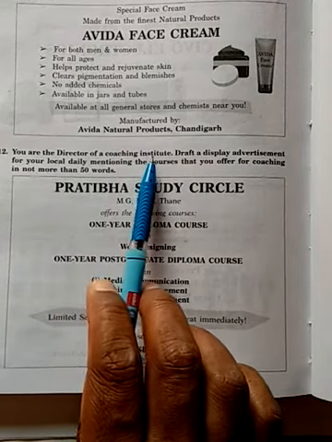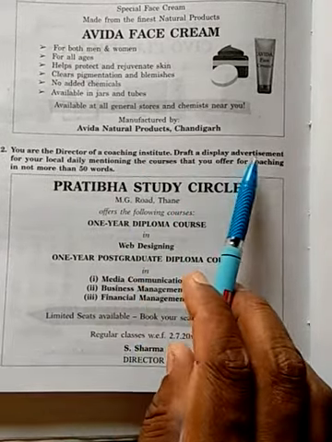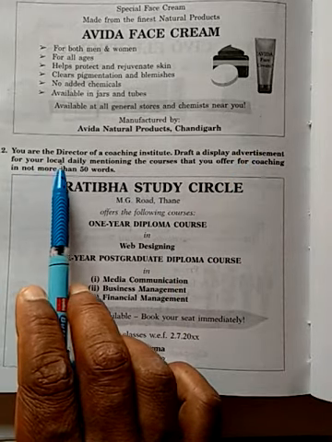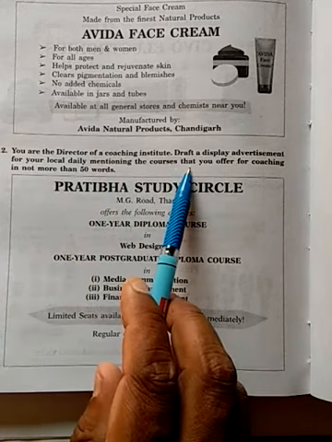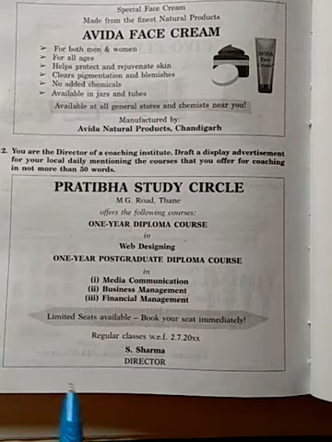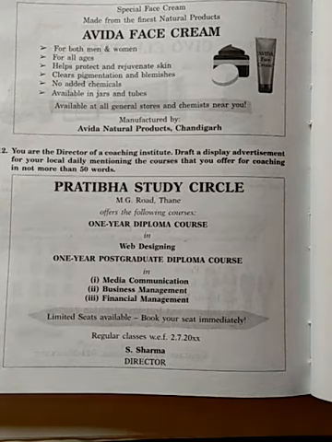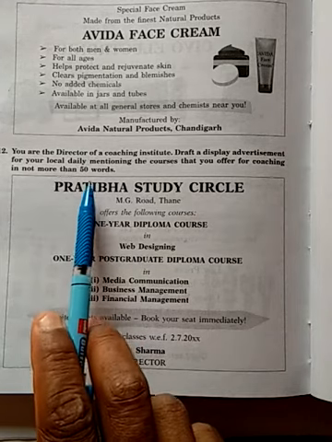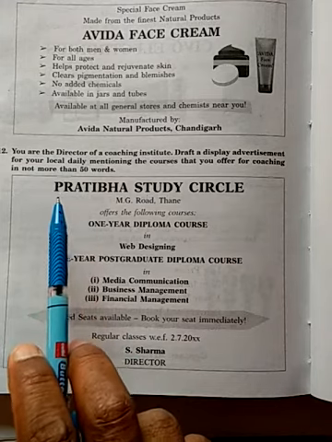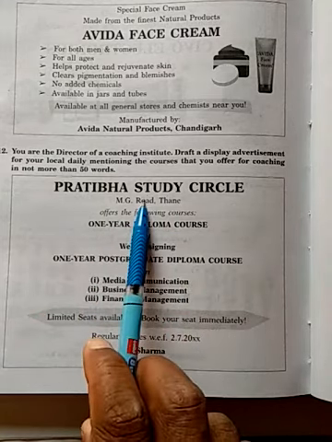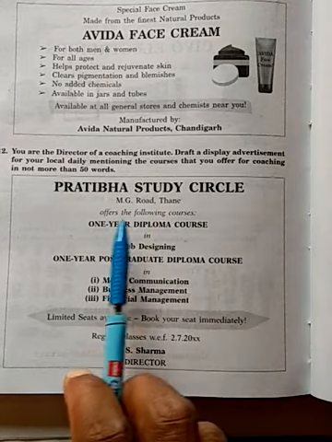You are the director of a coaching institute. Draft a display advertisement for your local daily, mentioning the courses that you offer for coaching in not more than 50 words. The educational advertisement can be put up in the display column also. Here the highlighted name is Pratibha Study Center, Study Circle. It is the address, MG Road, Thane.